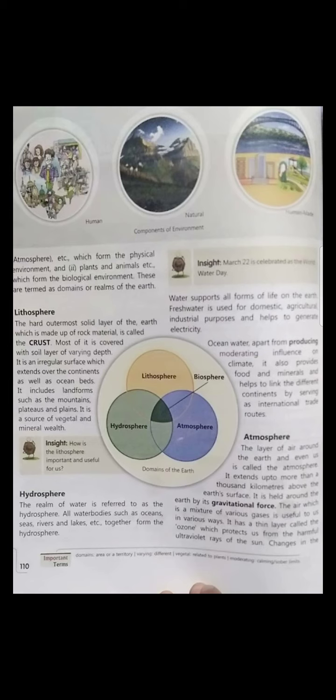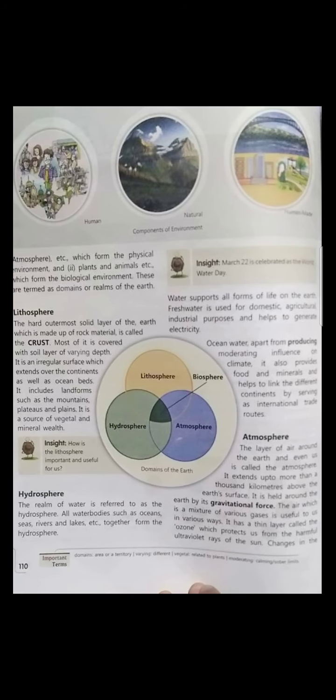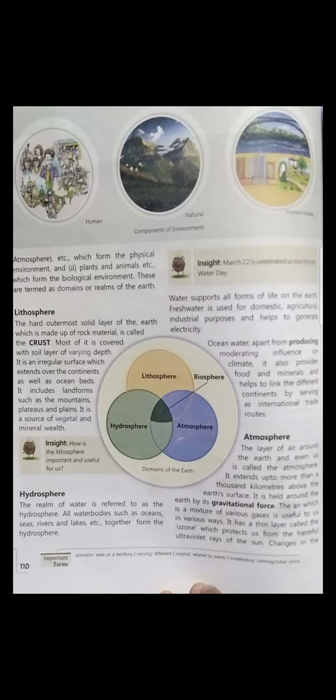Okay. It means all the goods that come, all the minerals, all the raw materials, come by the sea routes. Okay. Now the atmosphere, the layer of air around the earth and even us, is called the atmosphere. We can find a number of layers over there: troposphere, stratosphere, mesosphere, exosphere, like that. A number of layers are in our environment. Okay. We survive in the troposphere, and you can see that whatever flights are there, they fly over the troposphere. Okay.